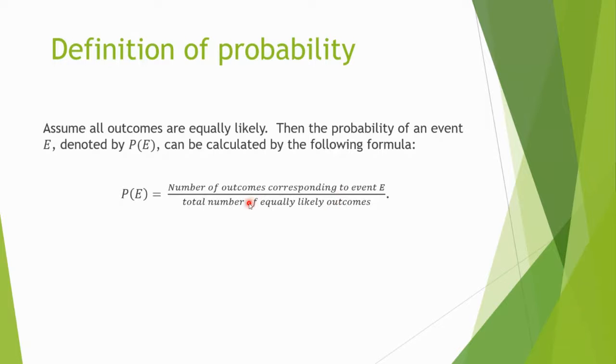You could also think of it as the number of outcomes that correspond to event E divided by the total number of outcomes in the sample space. Again, we're assuming all outcomes are equally likely. That's what we're dealing with now.